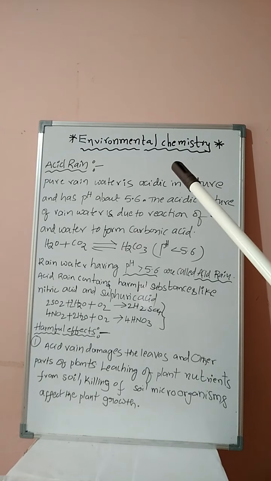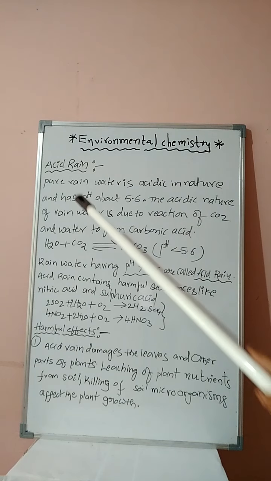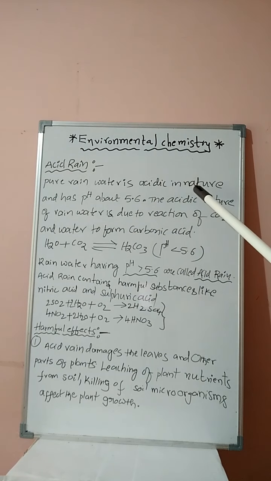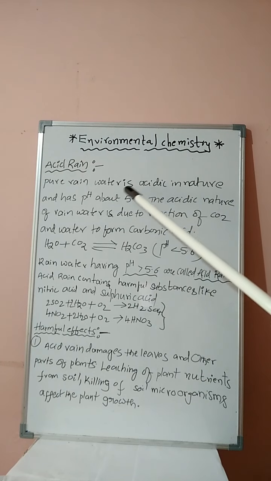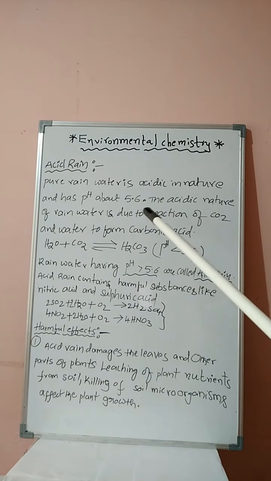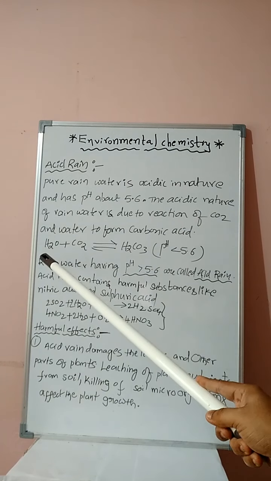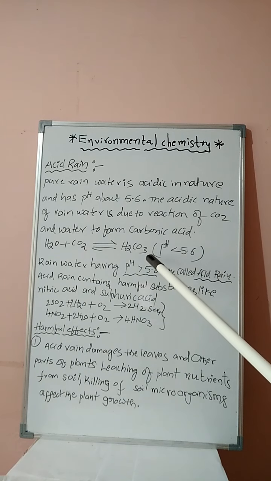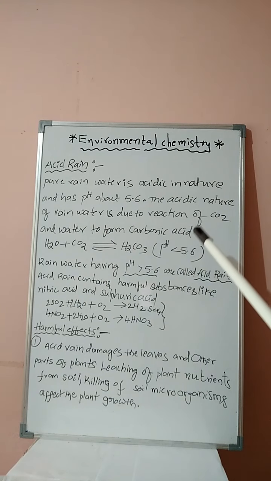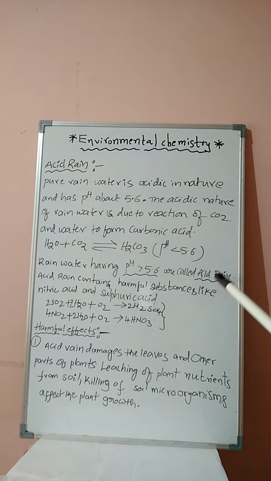Okay, students, next continuation. In the oxides of carbon dioxide, another subheading, acid rain. Pure rainwater is acidic in nature and has a pH of 5.6. The acidic nature of rainwater is due to the reaction of carbon dioxide and water to form carbonic acid: H2O + CO2 ⇌ H2CO3. Rainwater having a pH less than 5.6 is called acid rain.